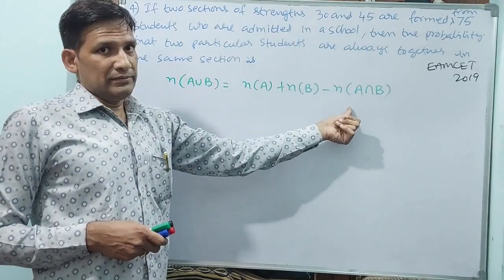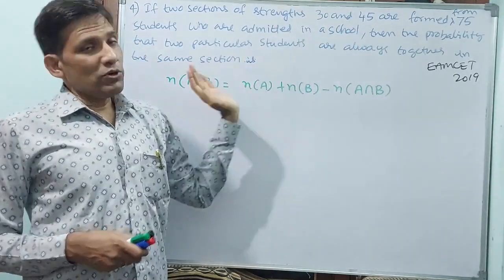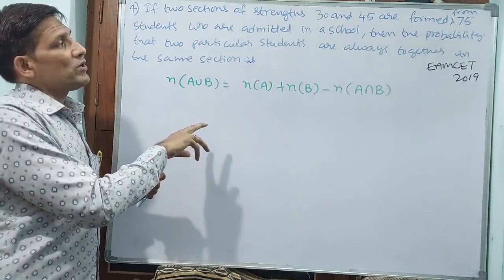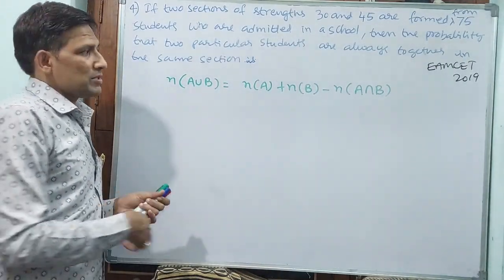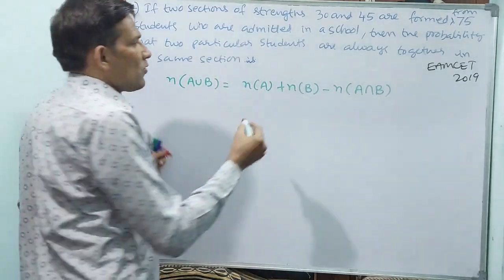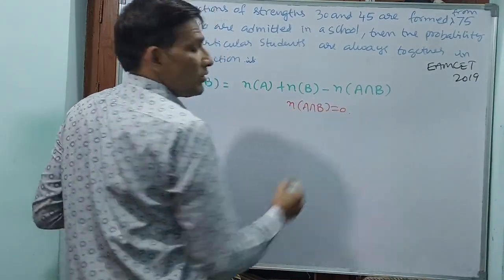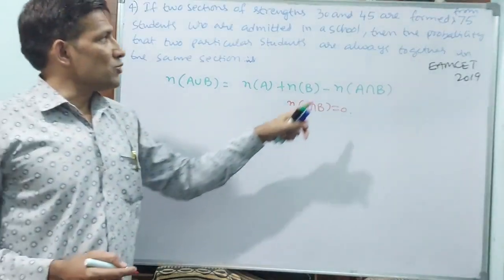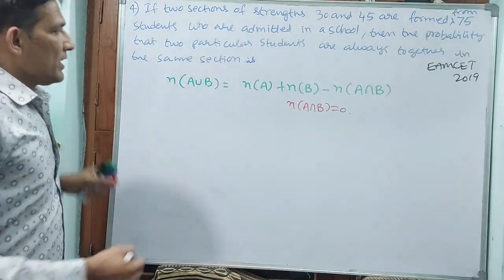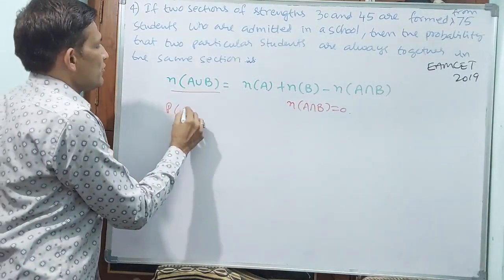This is not possible. Why? Because see, student may come in section A or section B. In both sections, they are not going to happen. Both sections mean automatically one fellow in section A and one fellow in section B. That is not possible. That means here n of A intersection B will be 0. Understood why? Because student may join in section A or section B, not in both. That is why this is 0. Then this probability they are asking: probability of A union B.